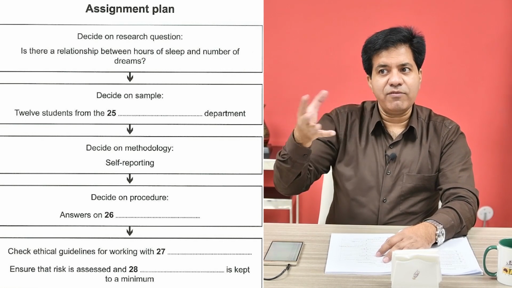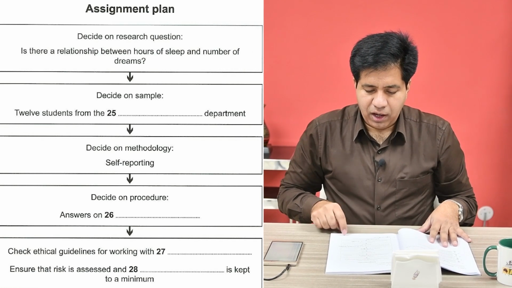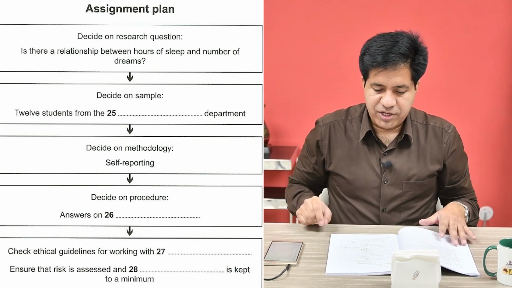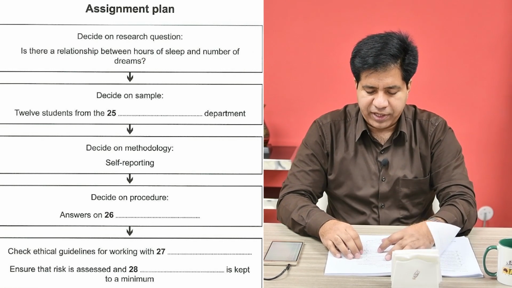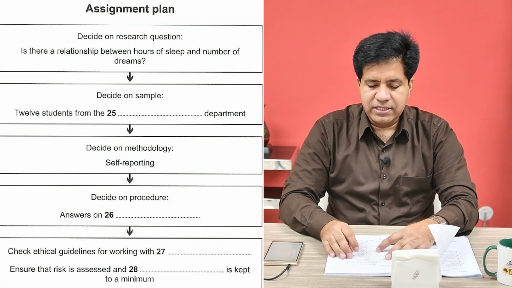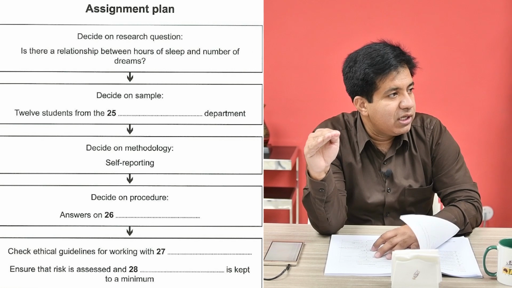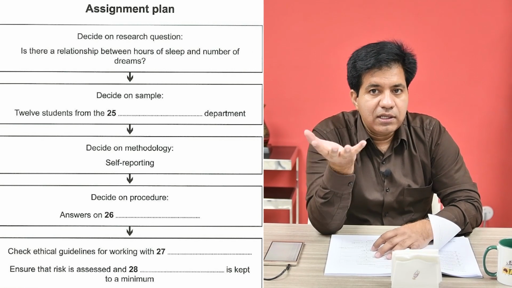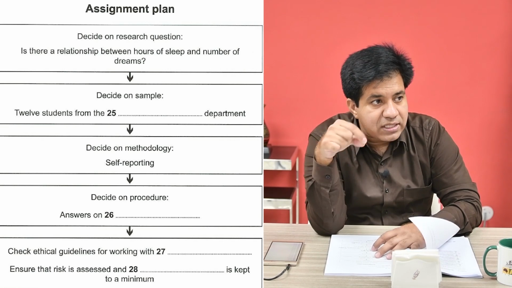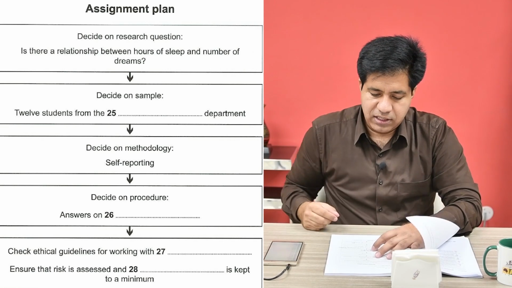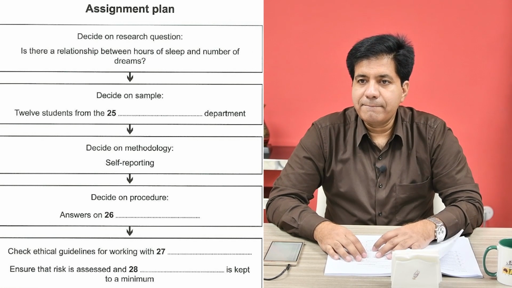Right? So you just need to see what is right, what is wrong. Yeah. Okay, let's go on. History is the right answer, by the way, not literature even. Then decide on methodology, self-reporting. Question number 26. Decide on procedure. Answers on dash. Answers on something. Right? Maybe answers on something. Now, wherever they are going to write their answers, that will be the answer. Right? Very simple.